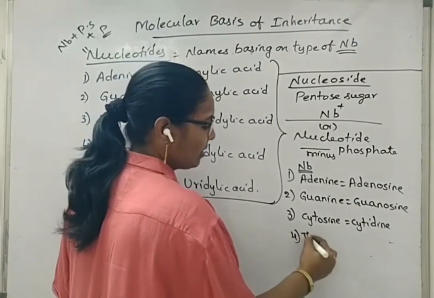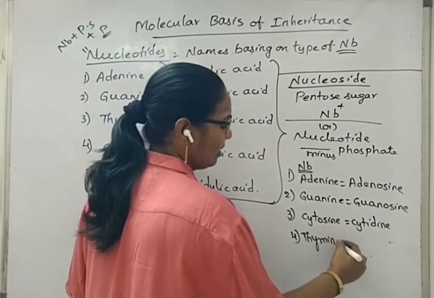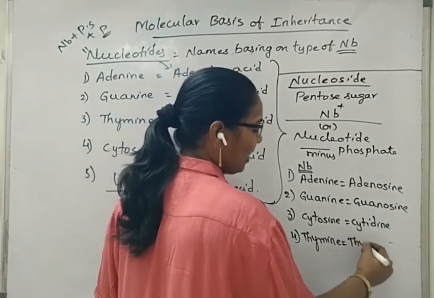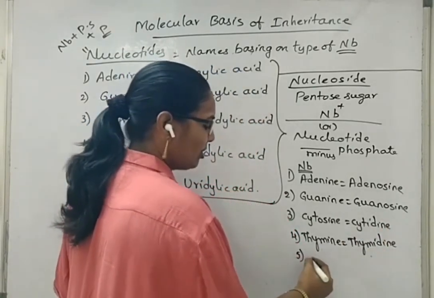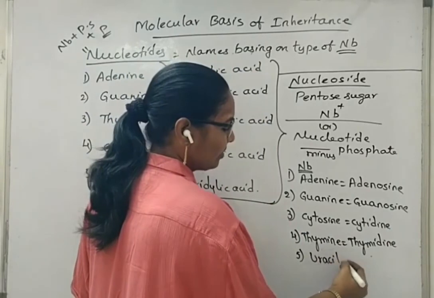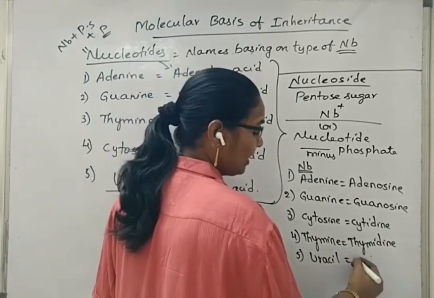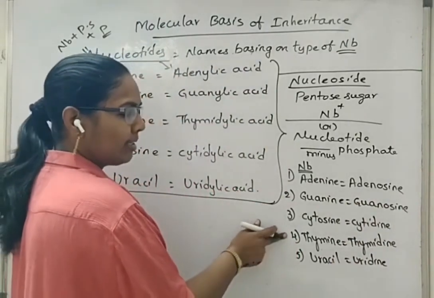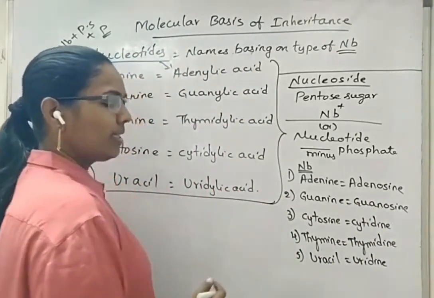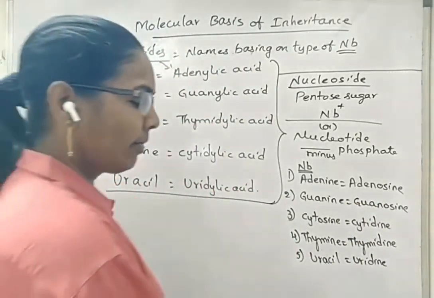If the nitrogen base is thymine, then the nucleoside is thymidine. If the nitrogen base is uracil, then the nucleoside is uridine. We know that thymine exists only in DNA and uracil exists in RNA.